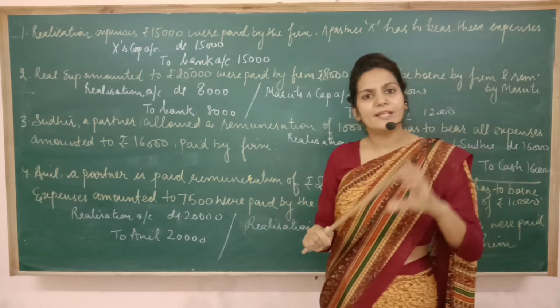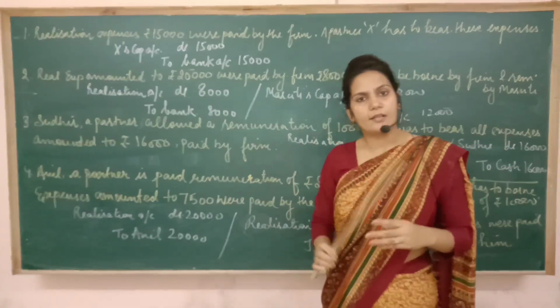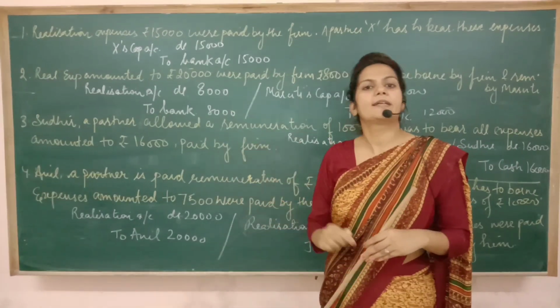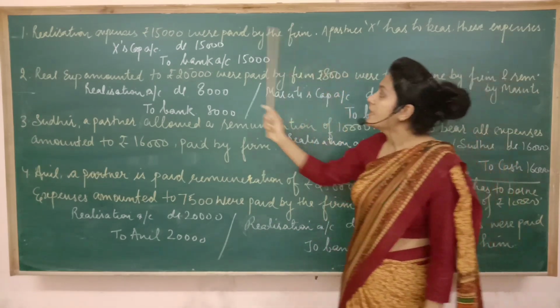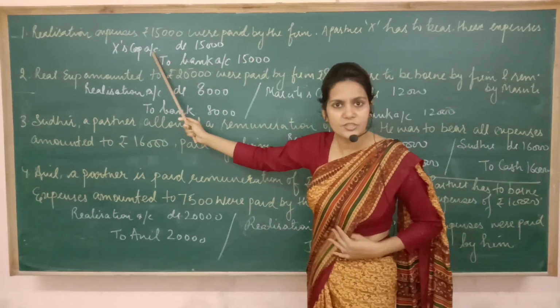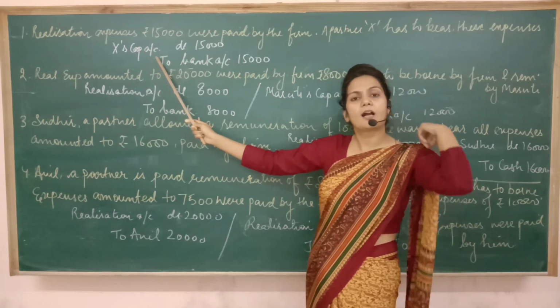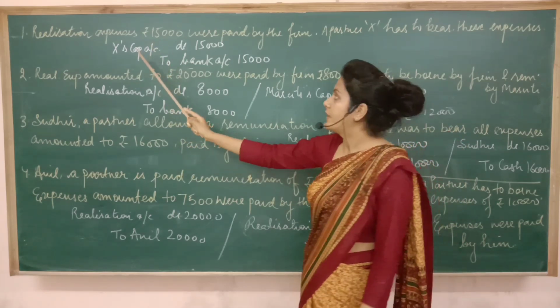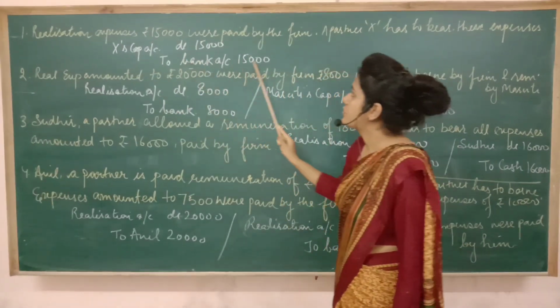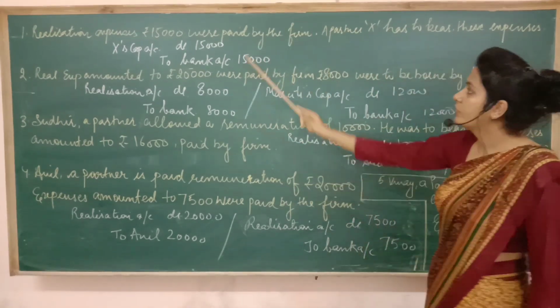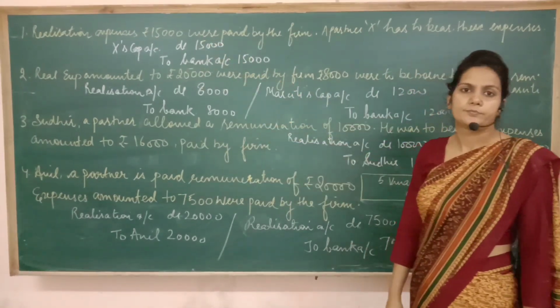If the firm has paid something on behalf of a partner and the partner had to bear that expense, then instead of debiting realization account, you have to debit the account of the partner. Then write here X capital account debited to bank account, and the amount will be 15,000.